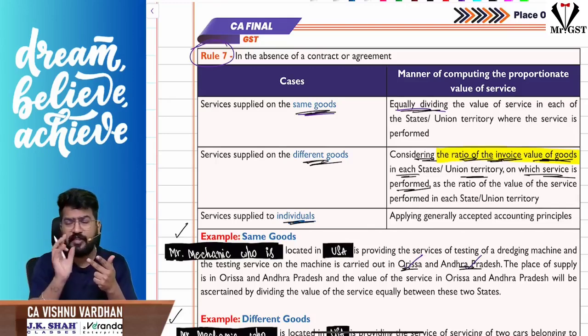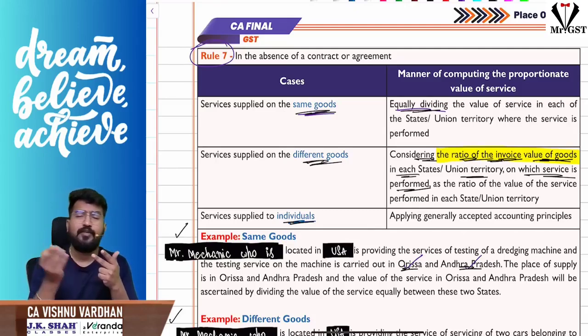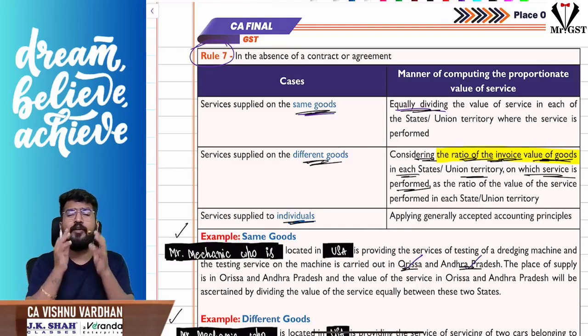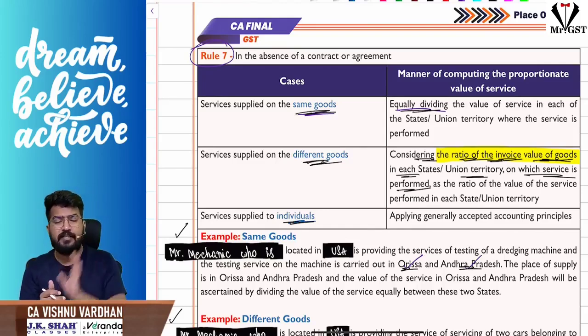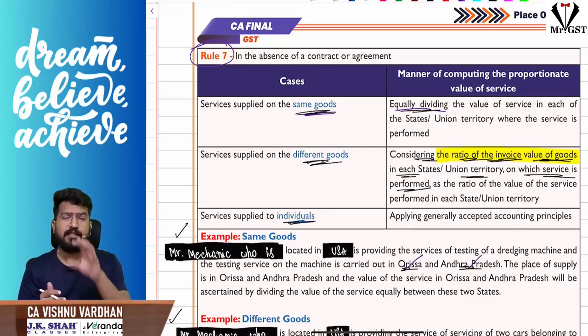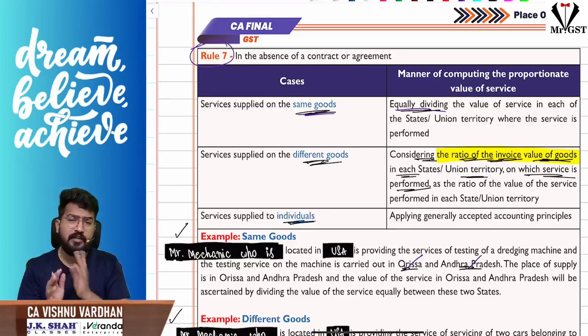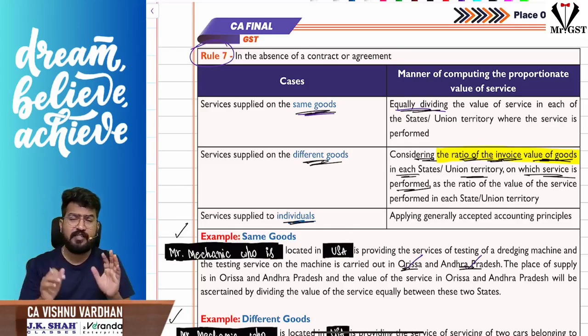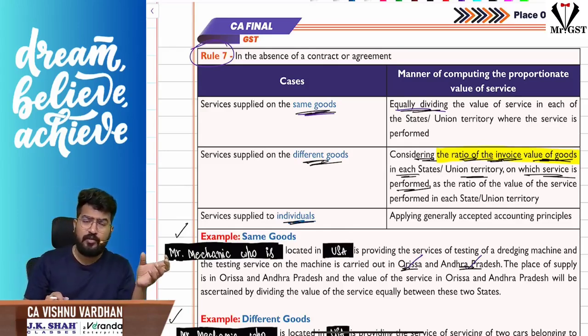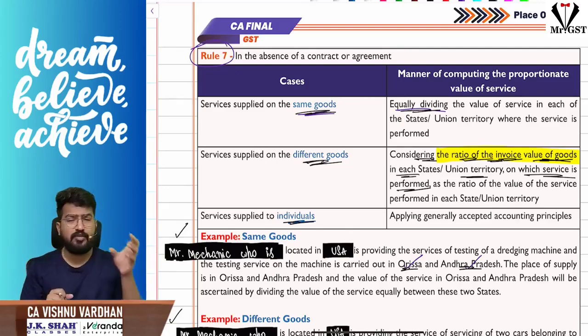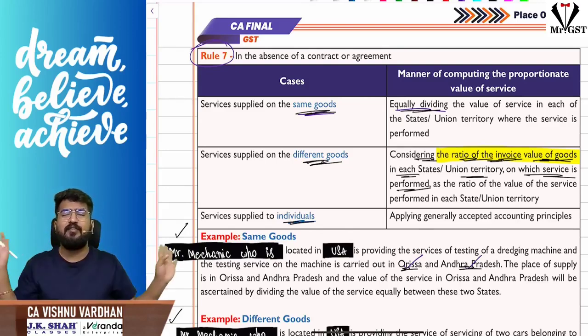Next, if you are providing some services to goods located at a remote location, then where the goods are situated at the time of providing that supply will be the place of supply. Finally, sir, if the services are provided where physical presence of the recipient is needed, the place of supply will be where the services are actually performed, just like the first point we discussed. Now, if it is provided both outside and inside the taxable territory, the taxable territory will be taken as the place of supply.